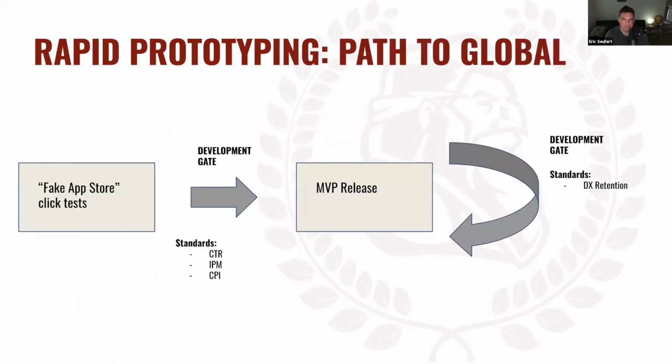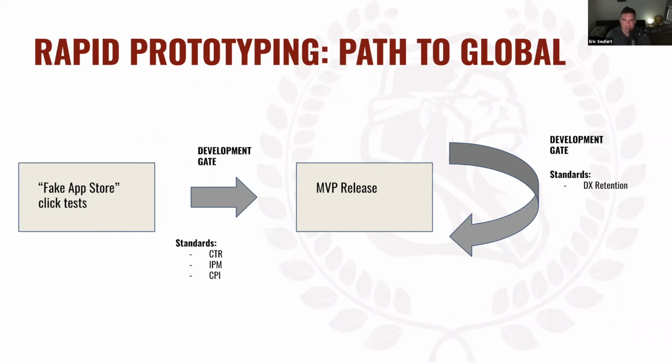And so this is a standard, I guess, call it a template, for doing this rapid prototesting. So you start with this fake app store click test, right? And what that means is there are these products, a number of which you can find by just googling fake app store. I won't promote them specifically now. There's a couple of them, but you basically create ads, you put budget into the ads, and the ads actually lead to a website that looks just like the App Store, right?